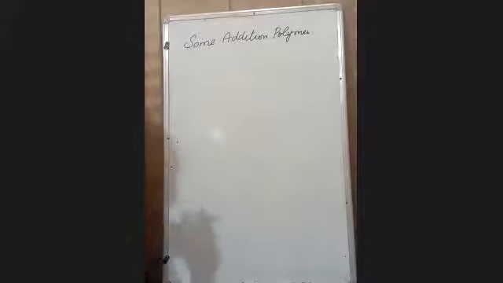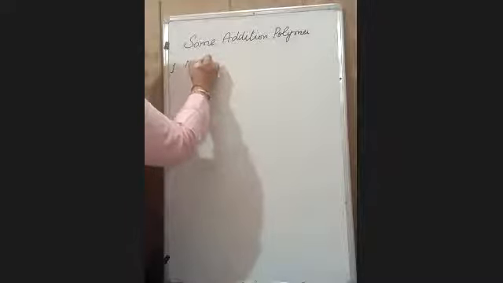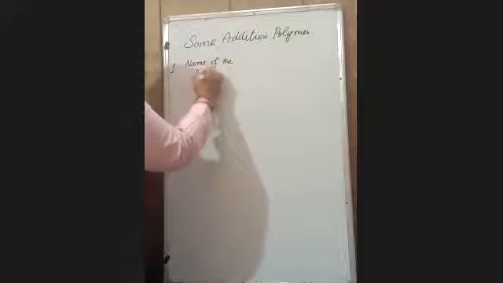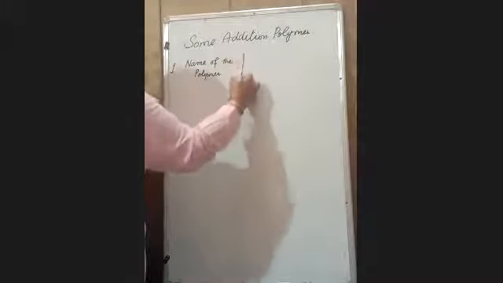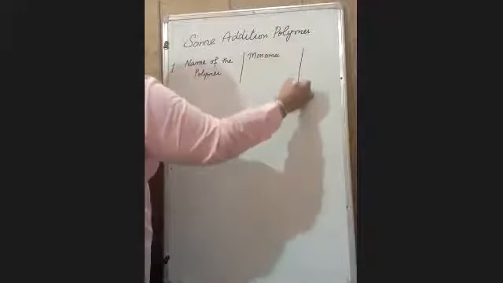We will make one table. It will be easier for you to learn this table. What do we have to take? First, name of the polymer. Second, its monomer. Next, its use.